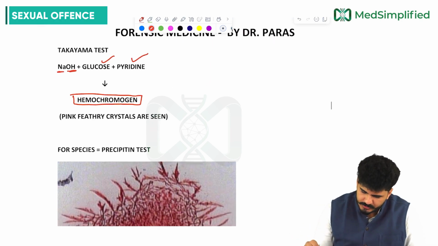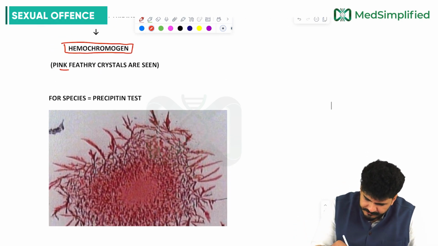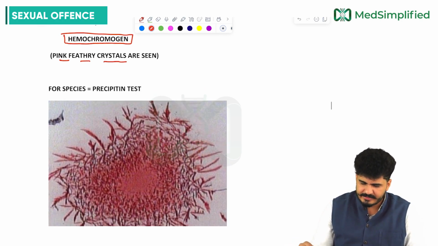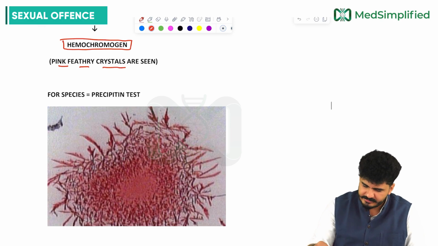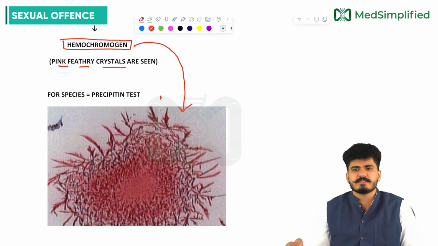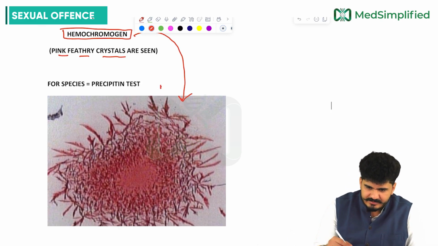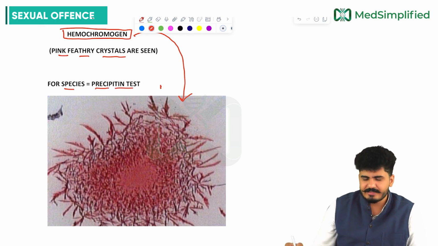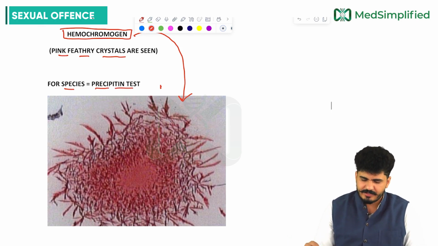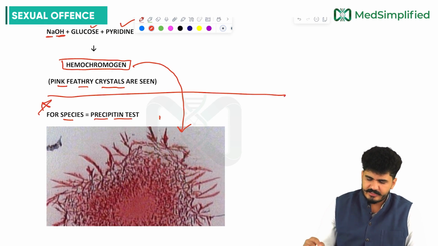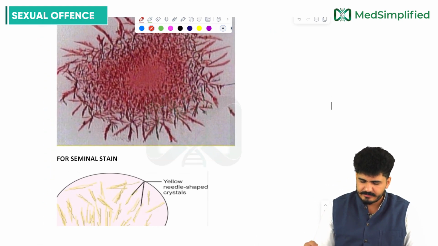What are hemochromogens? Pink feathery crystals are seen. You can see the pink feathery crystals very well, and this will confirm the test, my dear friends. And for species, we have the precipitin test. All these are tests for blood, and after that, for species, we have the precipitin test, sir.